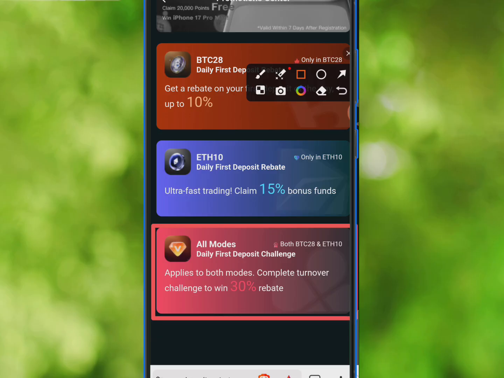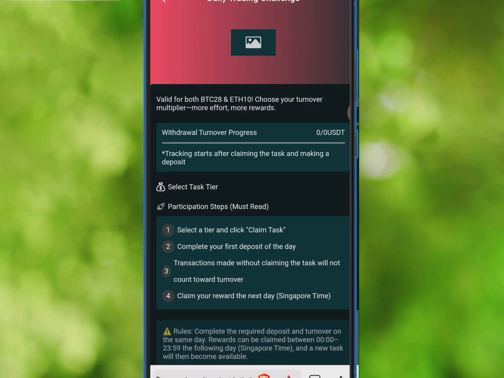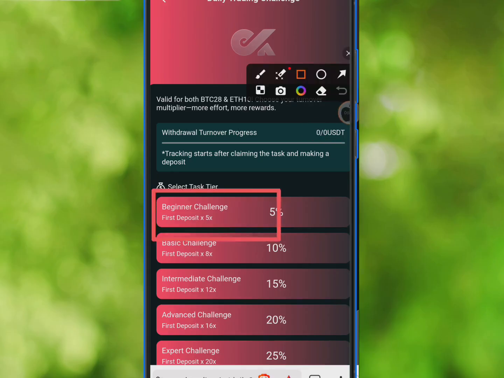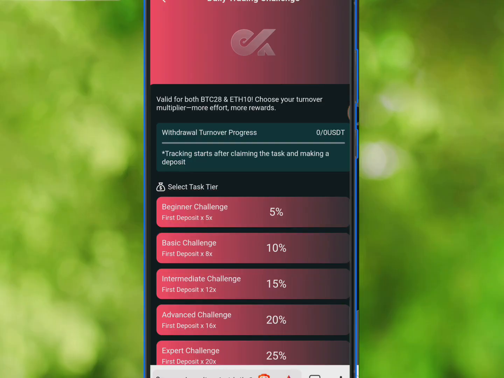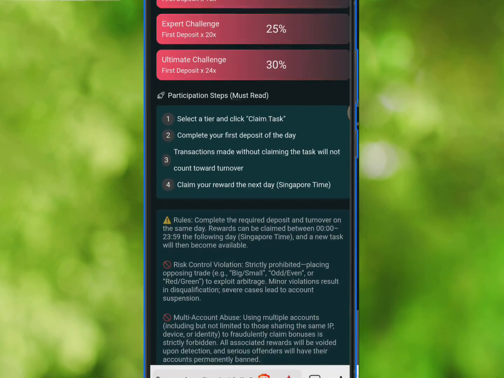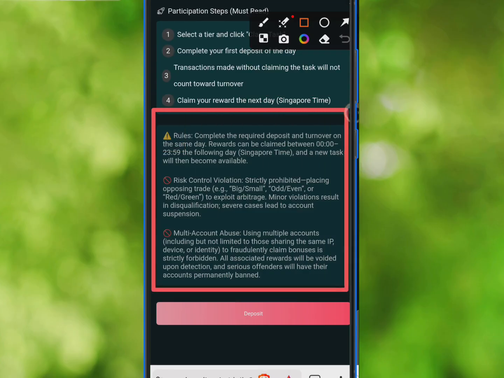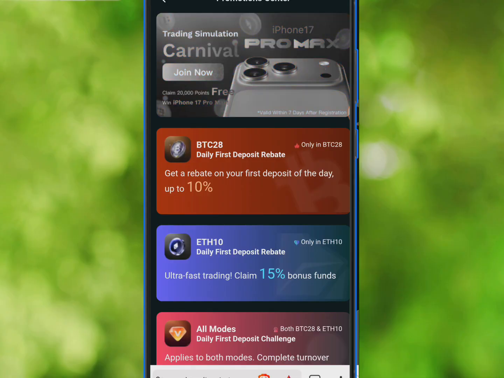Okay, so now this says all mode applies to both modes: complete turnover, challenge, win 30%, and so on. If you click on that, you are going to see more information about it as well. It says beginner challenge, first deposit 5 times, 5% bonus. Basic challenge says first deposit times 8 times, that is 10% bonus. So if you scroll them down, you are going to understand exactly how they work. So there are rules that guide each of these bonuses down below. If you scroll down on each of those pages, you are going to see the rules behind all those bonuses and you will get to understand them better.